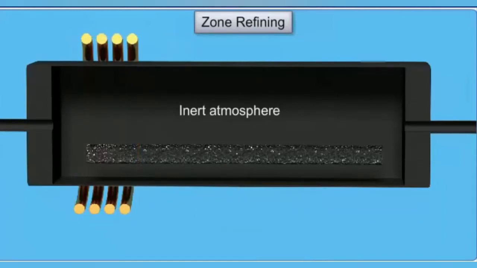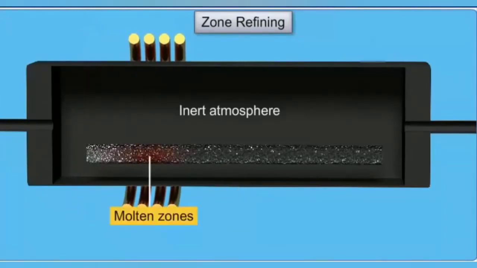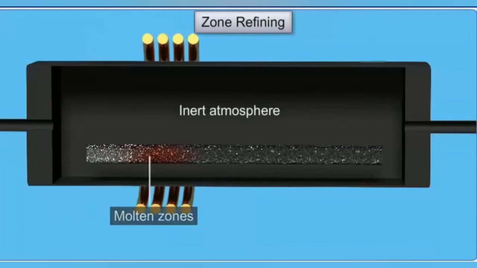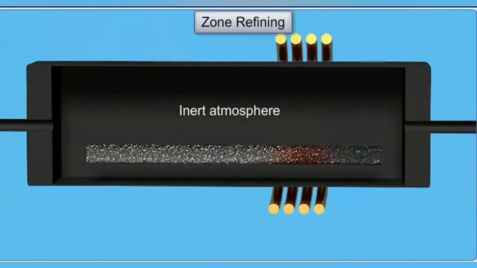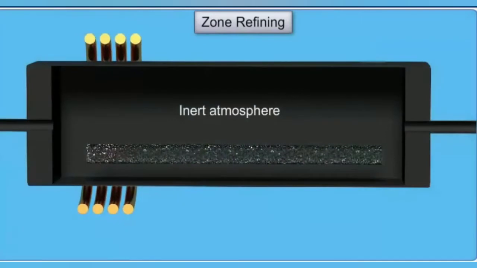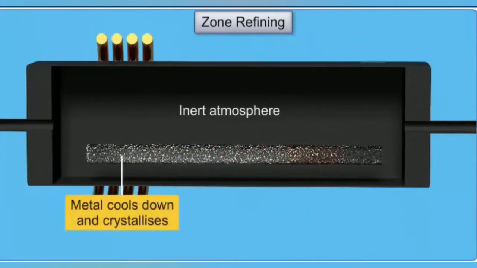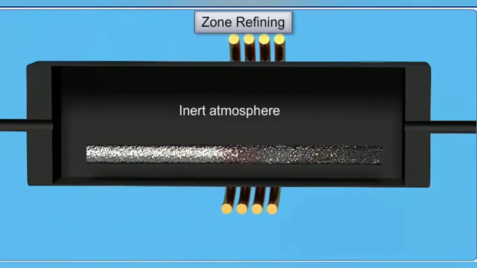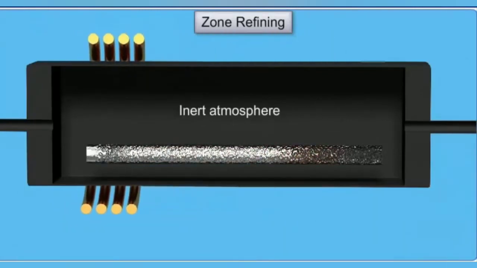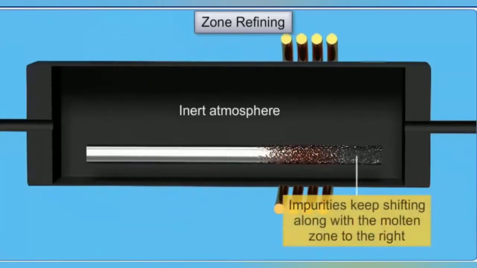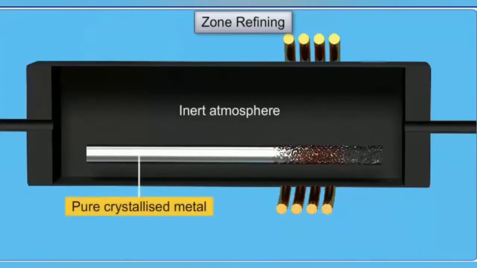As the heater is slowly moved along the rod, the metal near the heater melts. When the heating roller shifts forward, the metal to the left cools down and crystallizes while the impurities pass into the adjacent molten zone. In this way, the impurities keep shifting along with the molten zone to the right and pure crystallized metal is obtained on the left.